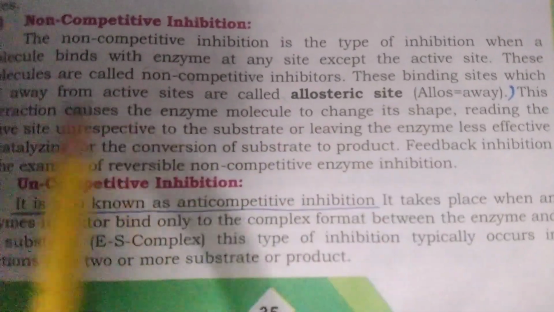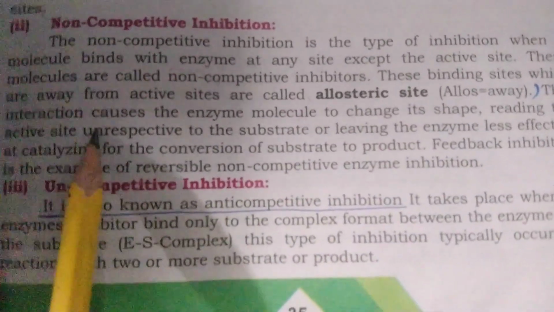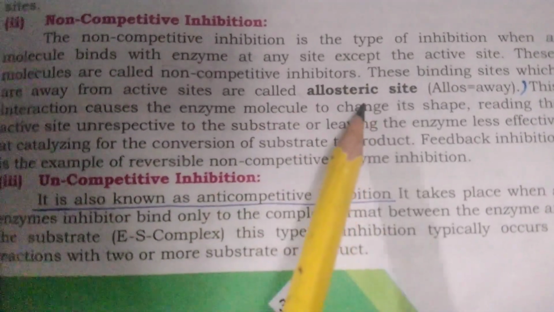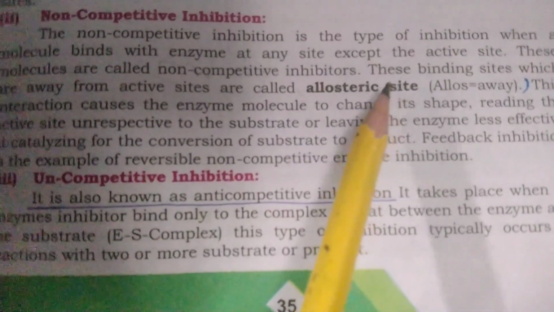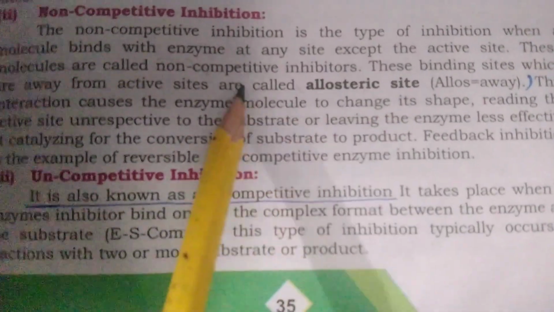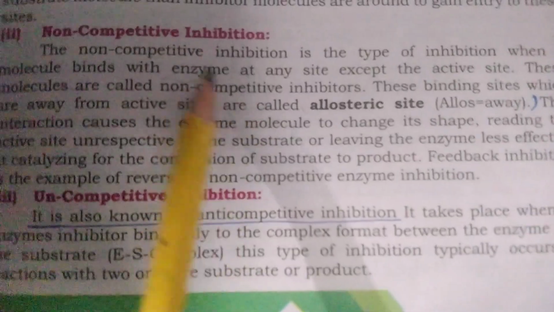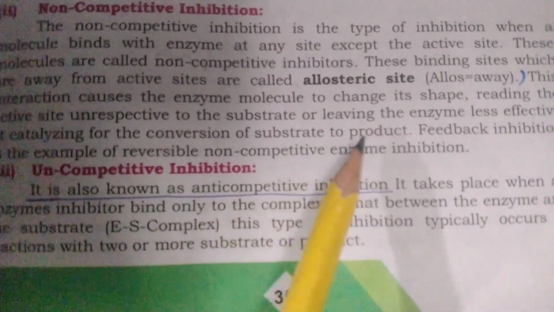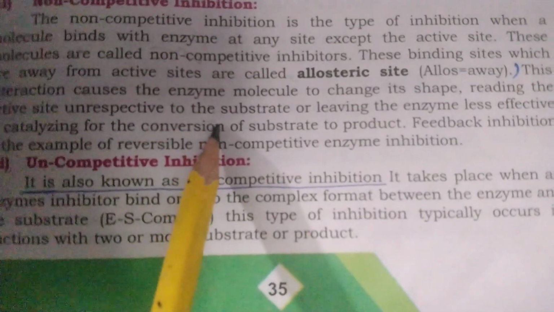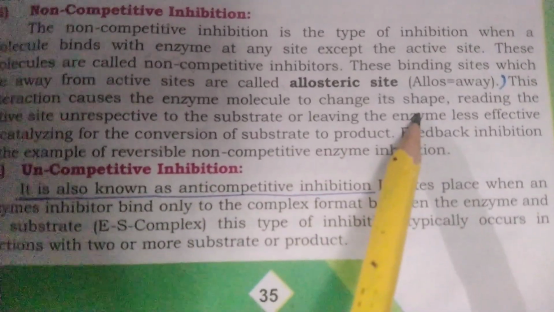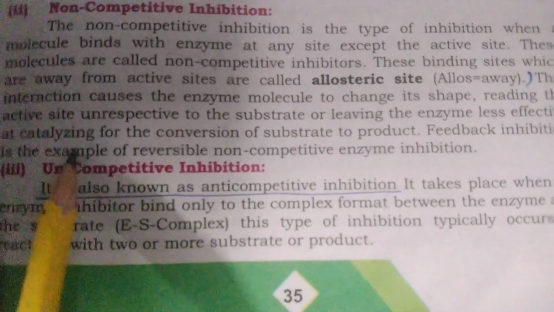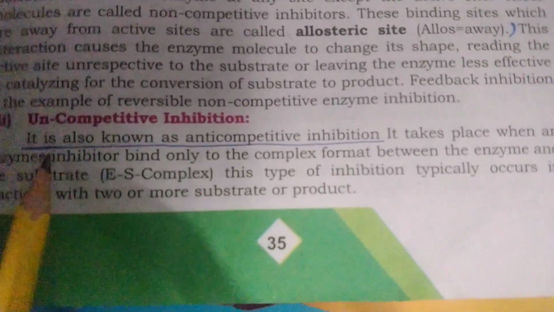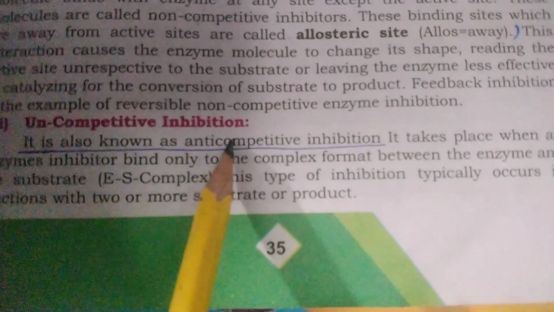These binding sites are separate from the active site, which we call the allosteric site, and binding gives the enzyme a different shape. So the enzyme cannot catalyze the reactions because of its shape change, and when the shape is changed, the active site cannot be recognized. The next one is the uncompetitive inhibitor.